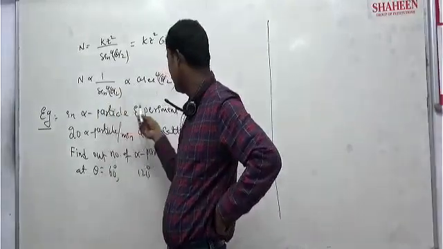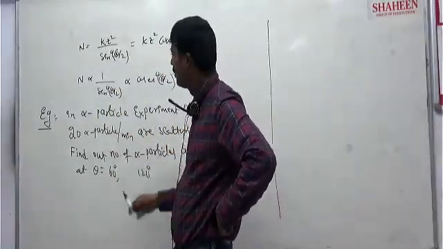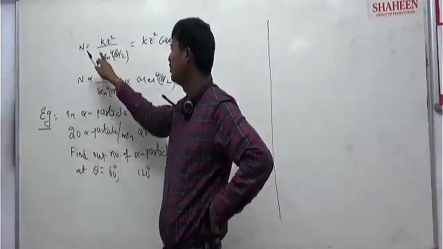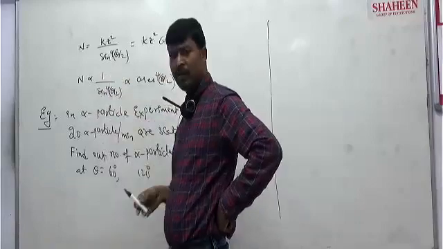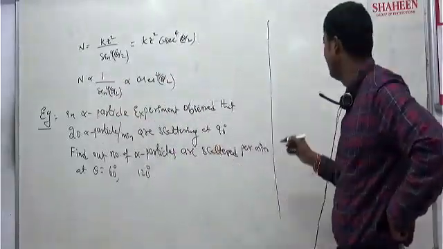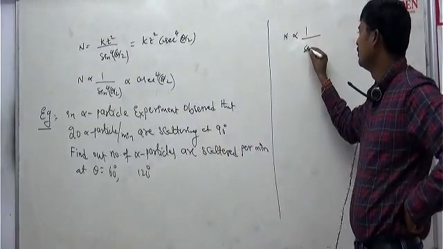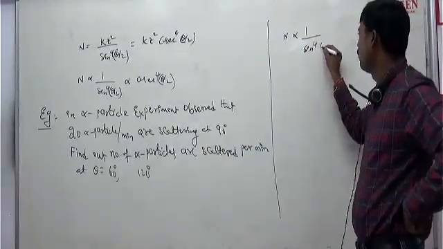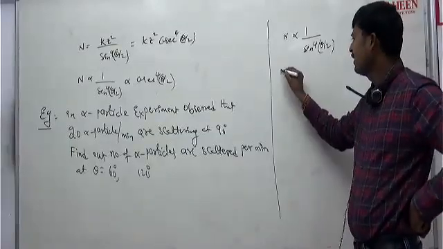They did not mention which atomic number, so we will take it as same only. So Z is same, K is same. So just N is dependent on theta. N is dependent on theta. So can I write directly? N is directly proportional to 1 by sine to the power 4 theta by 2, right?